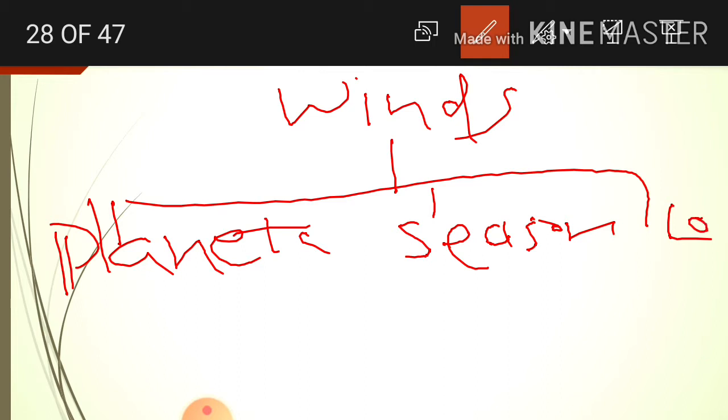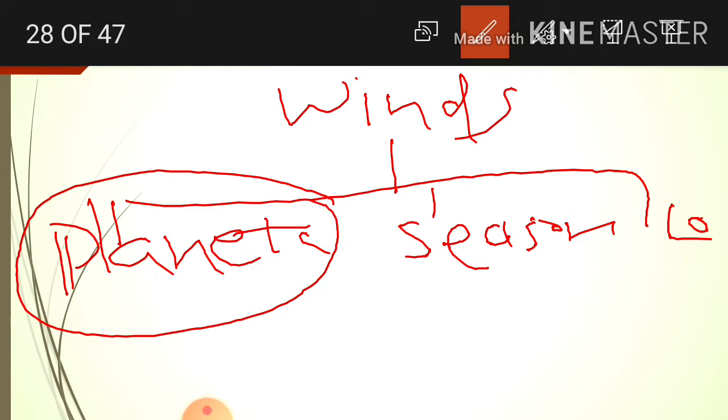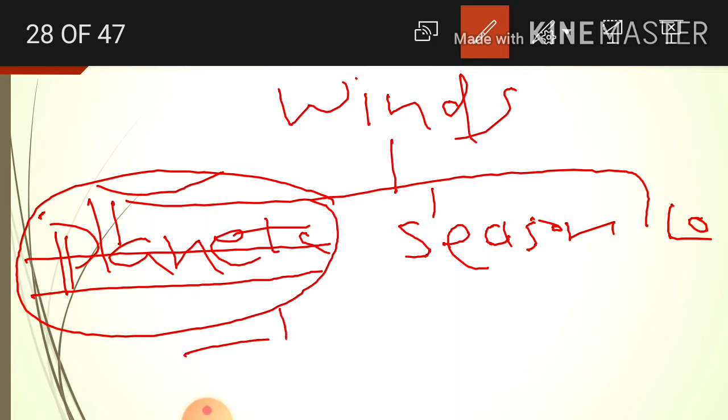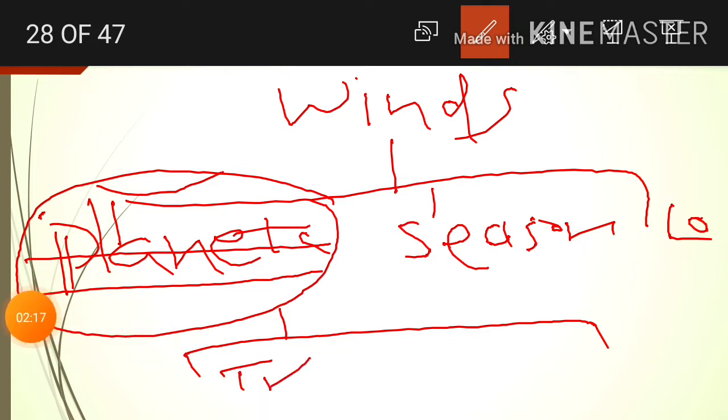Now in this context, what is meant by planetary winds? The winds which are blowing across the globe is known as planetary winds. See, this is the globe, imagine. Likewise here all the latitudes are there. So these winds blow across the globe. Now again, planetary winds are divided into 3 categories. Among them, first of all, you focus here: trade winds.